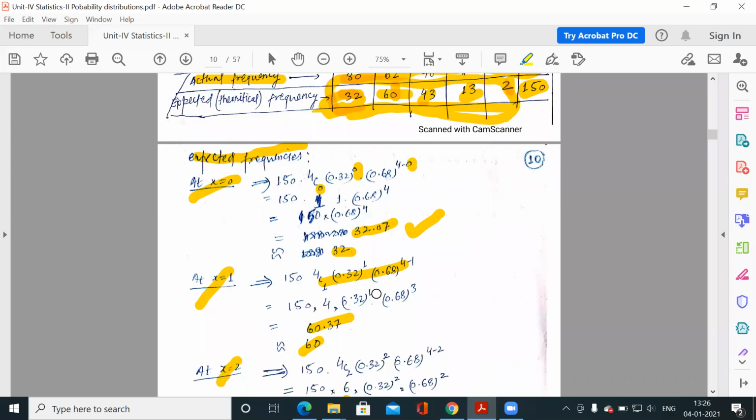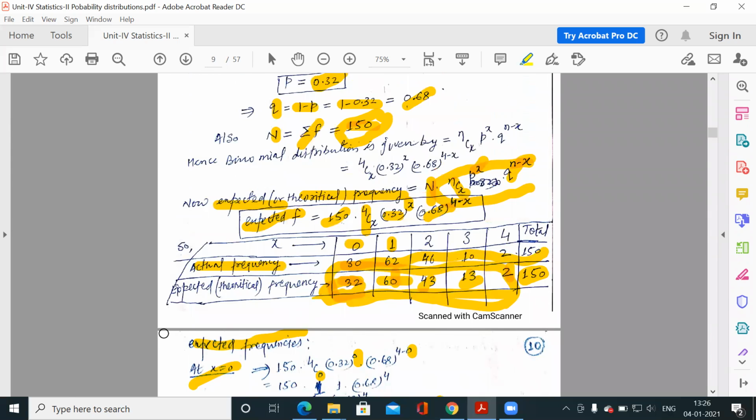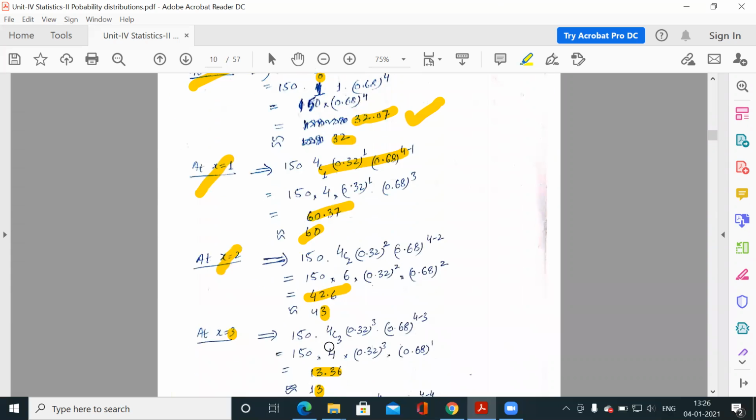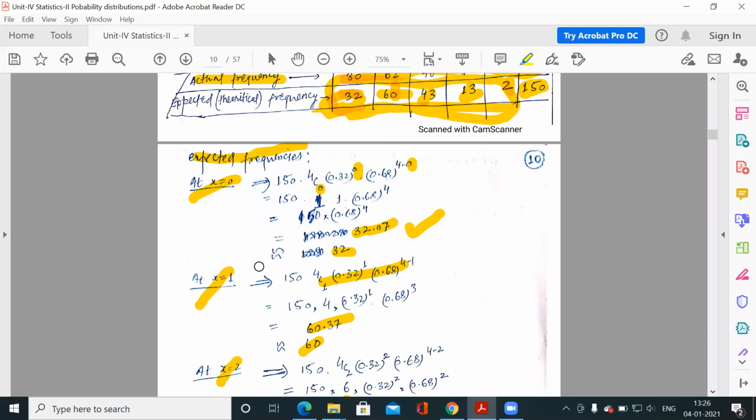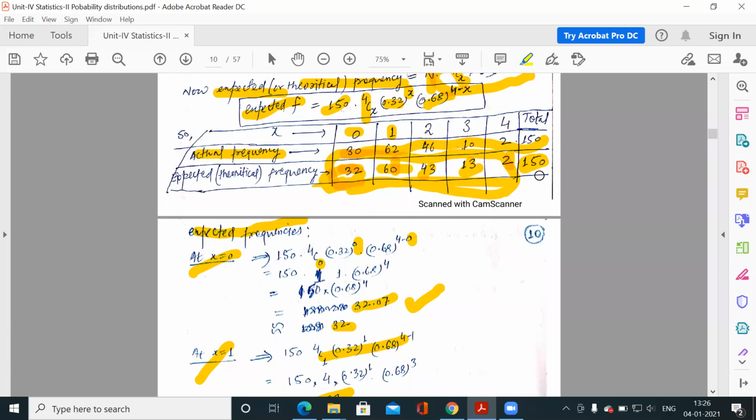So we have to adjust the expected frequencies such that the total is 150. I hope I am clear about this. You have to round off the expected frequencies such that the total matches the given frequency 150.